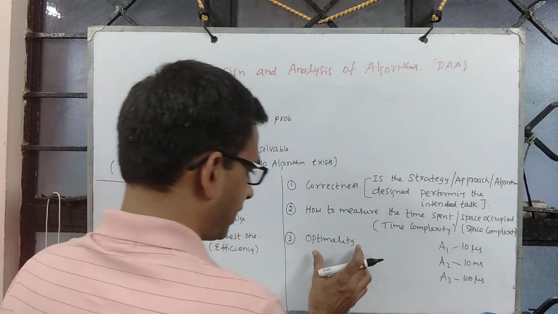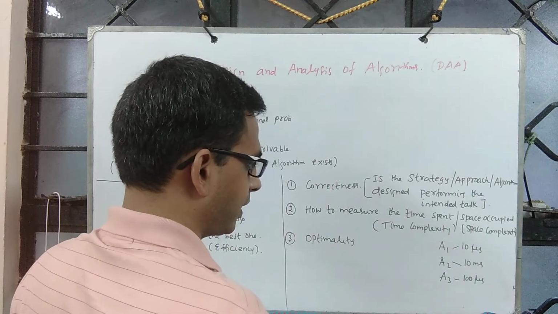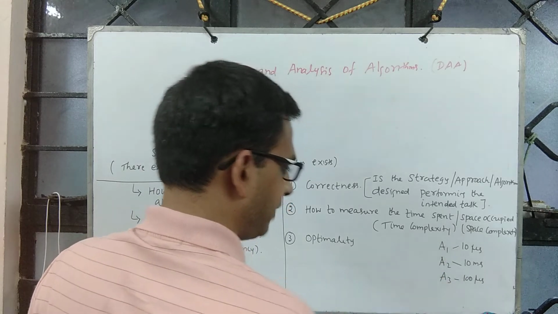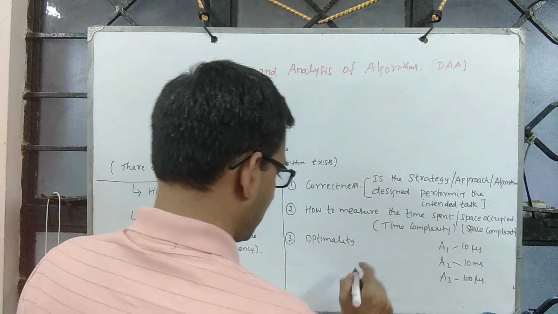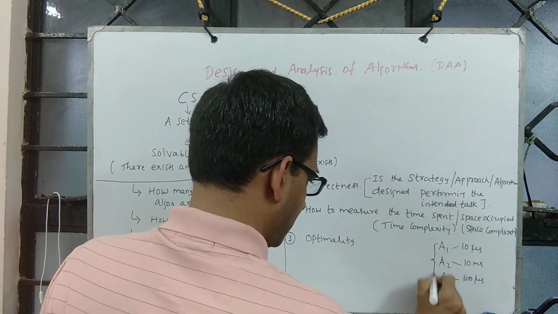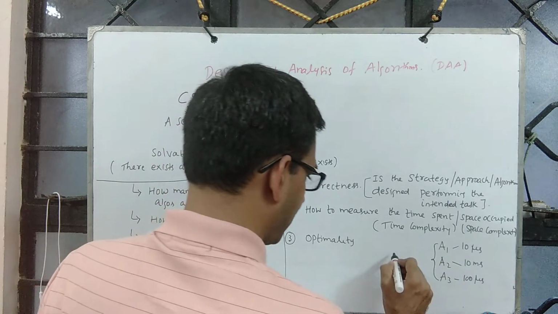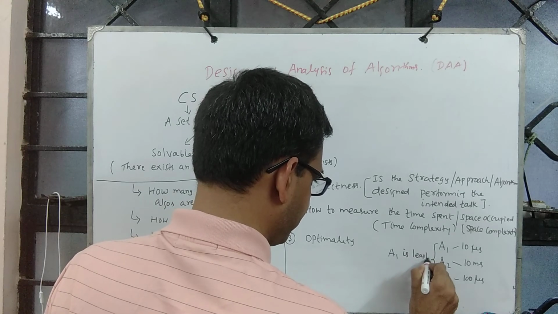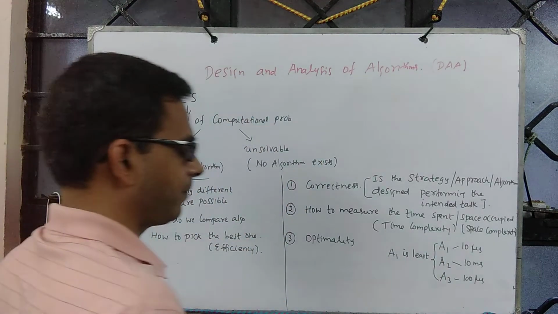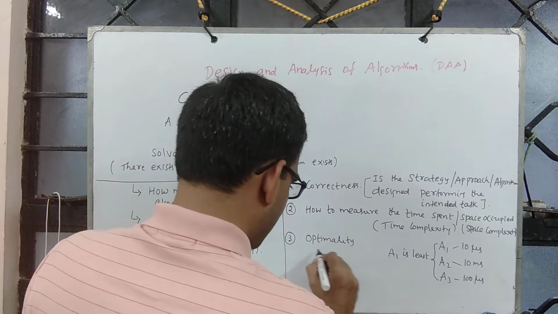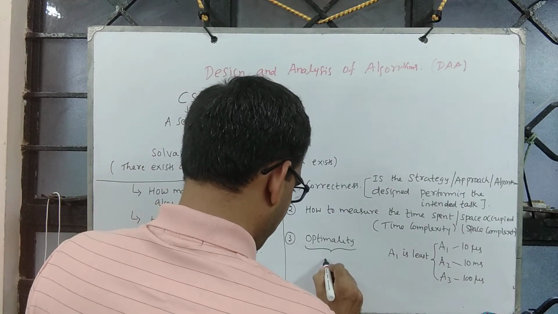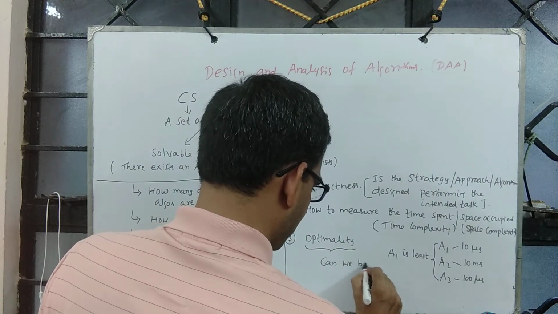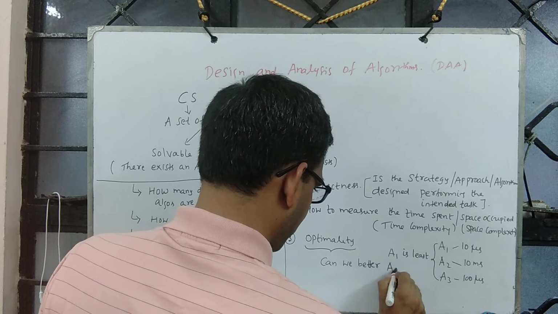As part of optimality, we have 3 different algorithms, and from this you say that A1 is the least. Okay. Now we ask, can we better A1?